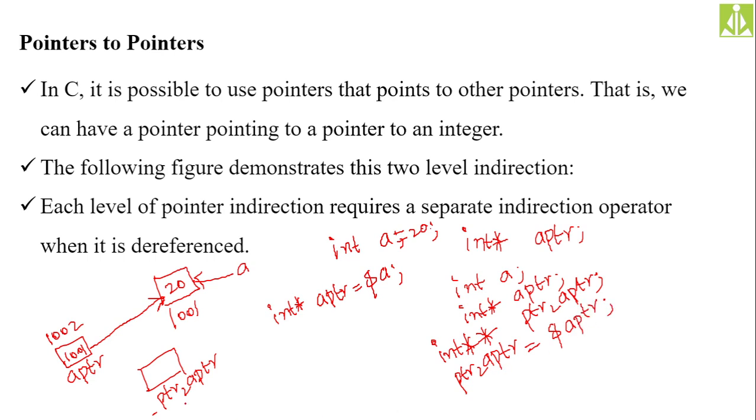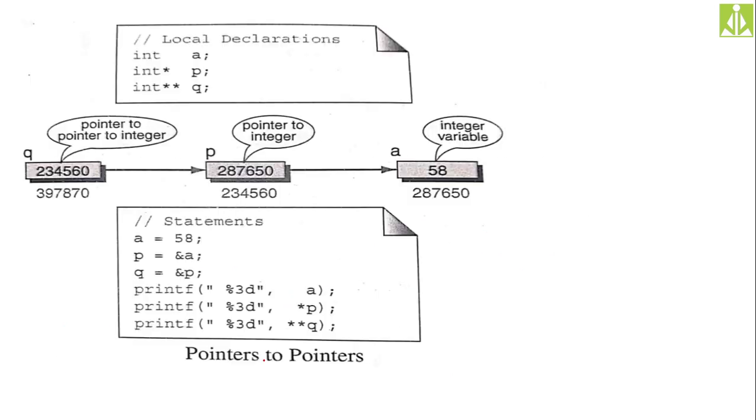Now this ptr to aptr can hold this 1002. If you do like this, it is holding 1002, so it is pointing like this. So this pointer also can have another pointer. We have an example over here.